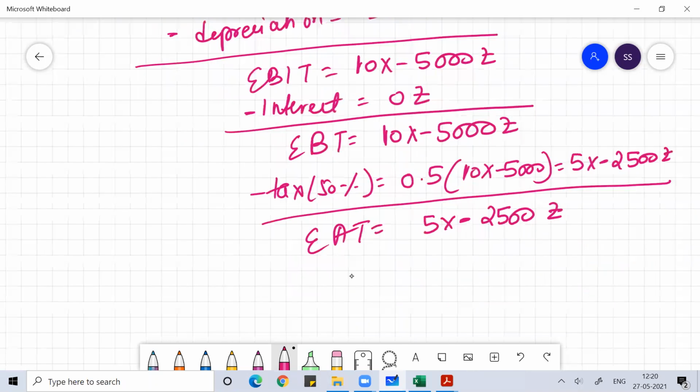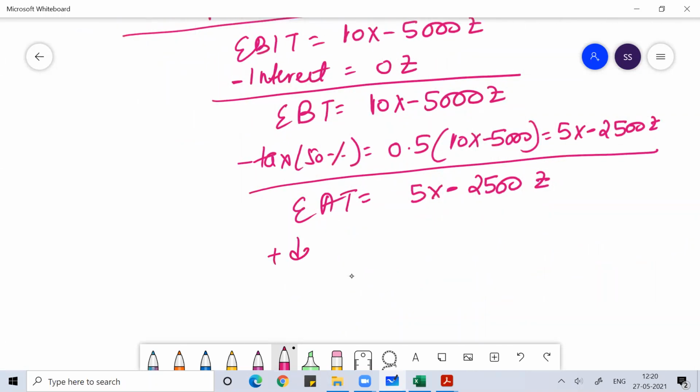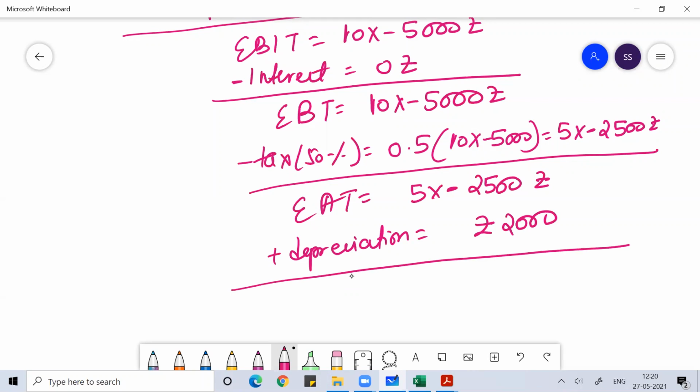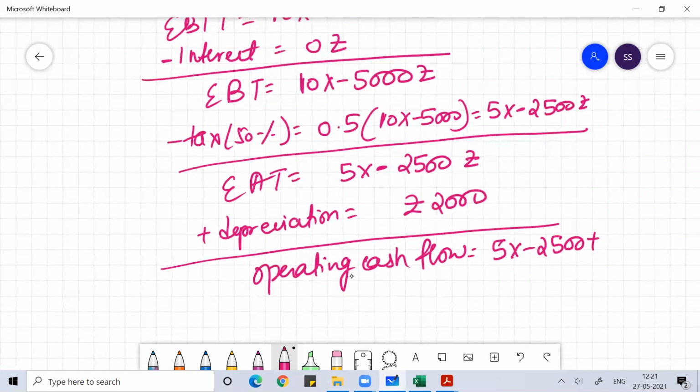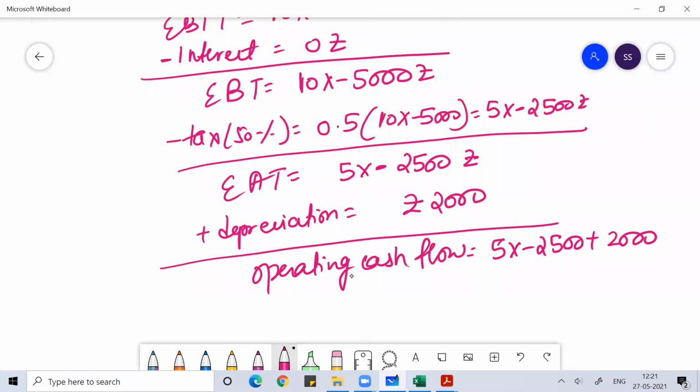Okay, so once you get this, what you need to do is add depreciation to get the operating cash flow. Depreciation is how much? 2,000. Fixed cost is 3,000. So your operating cash flow is 5x minus 2,500 plus 2,000, which is your depreciation. So your operating cash flow is 5x minus 500.